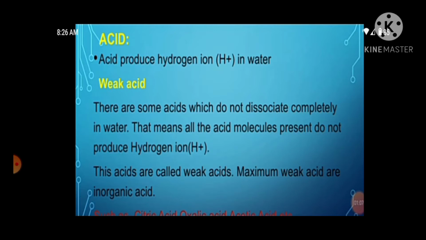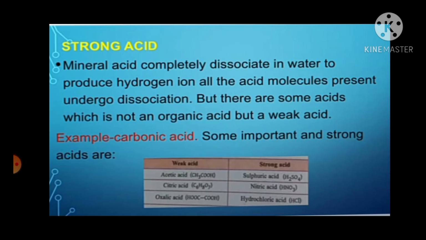There are some acids which do not dissociate completely in water. That means all the acid molecules present do not produce hydrogen ion. These acids are called weak acids. Most weak acids are organic. Strong acid: mineral acids completely dissociate in water to produce hydrogen ion.